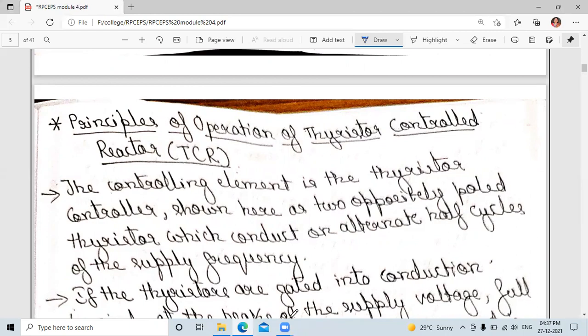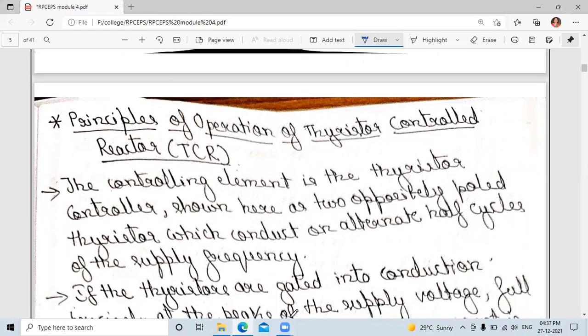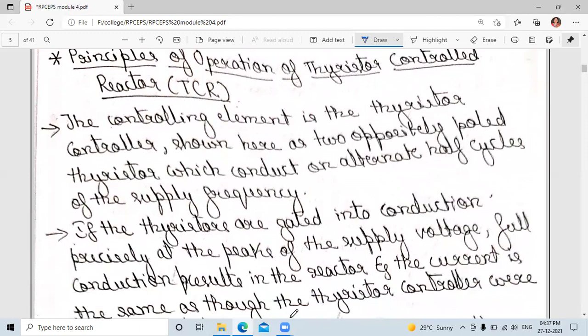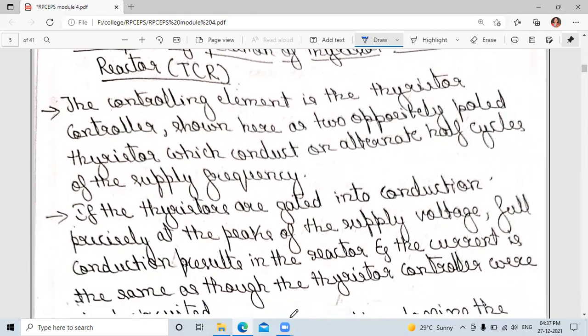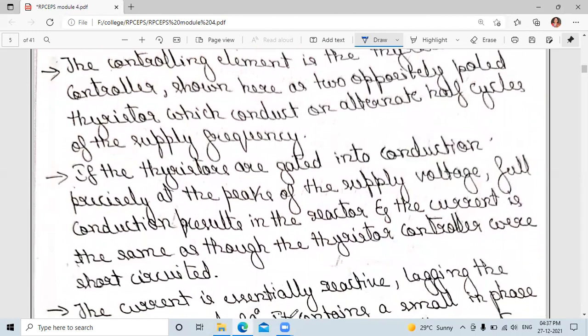If the thyristors are gated into conduction precisely at the peak of the supply voltage, we get full conduction in the reactor, and the current also will be the full waveform. The current is the same as though the thyristor controller were short circuited. When we give the input and the thyristor is gated into conduction, we get full conduction on the reactor side, and the current also is a full conduction.